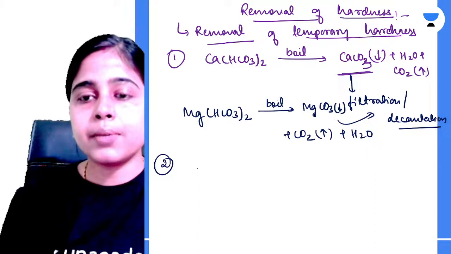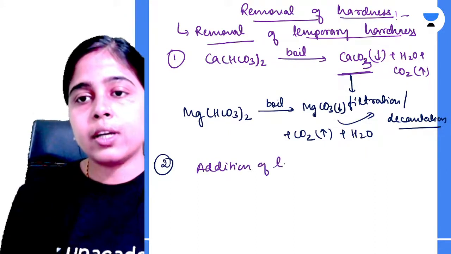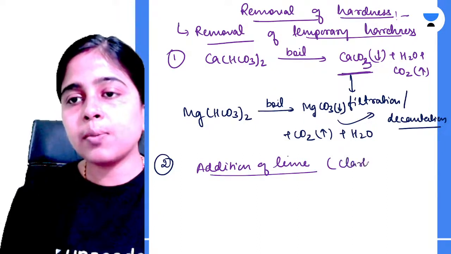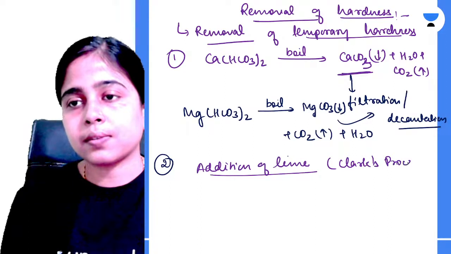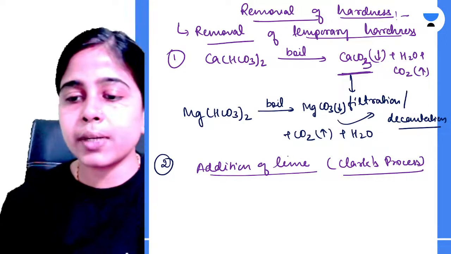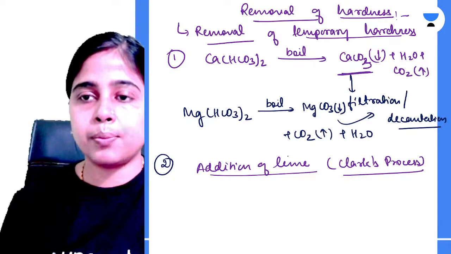To remove the temporary hardness, you can add lime. This process is known by the name of Clark's process. Clark's process is the name of this particular method. So what happens in this process?